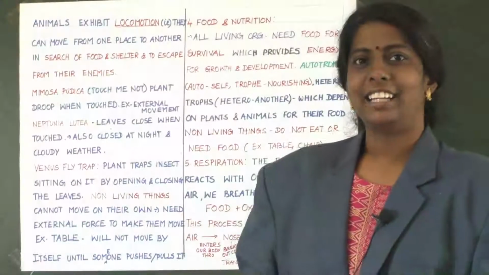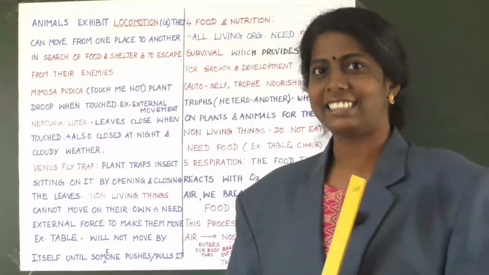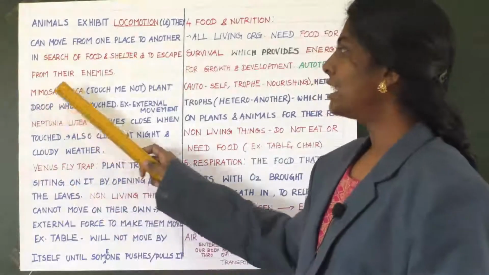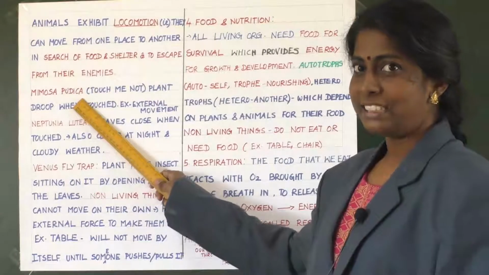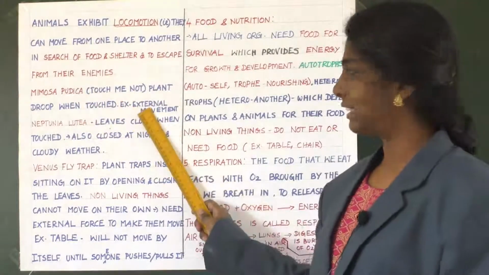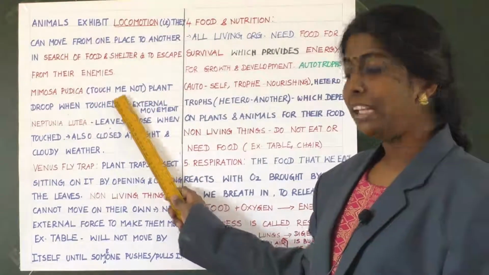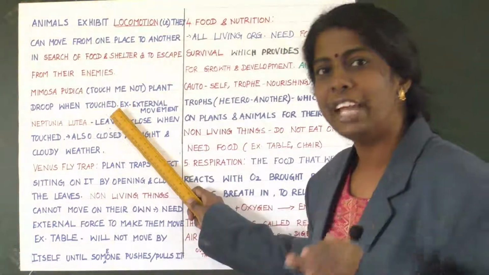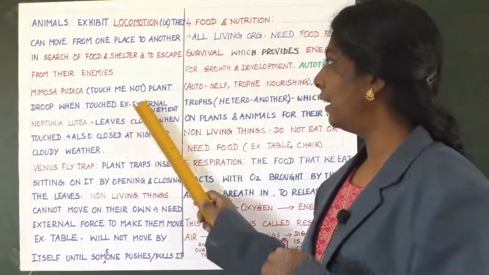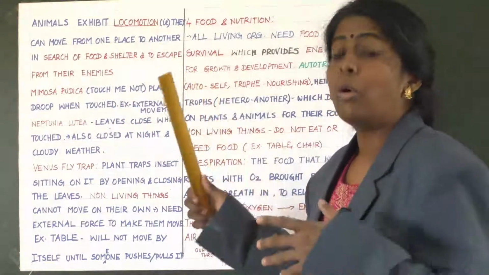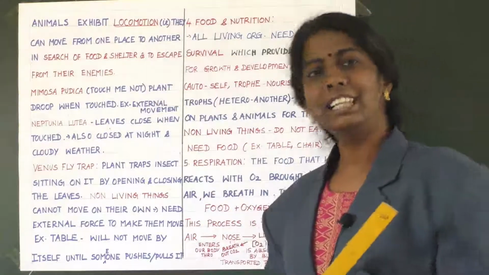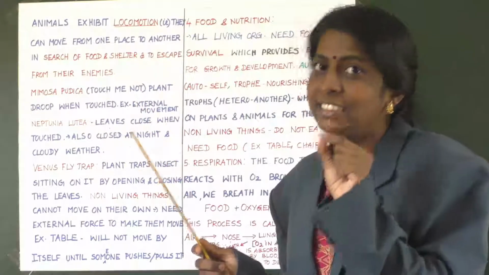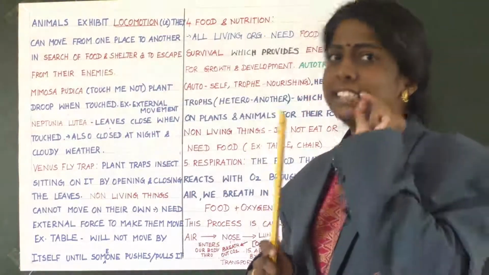Yes, children, have you watched the video? Yes. Now about the same plant, Mimosa pudica. What is that? Touch me not plant. So this plant droops when touched. For example, it is exhibiting external movement. The leaves get closed when it is touched, so it is sensitive.